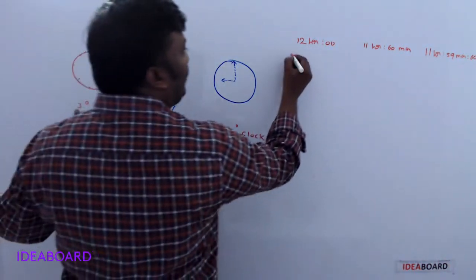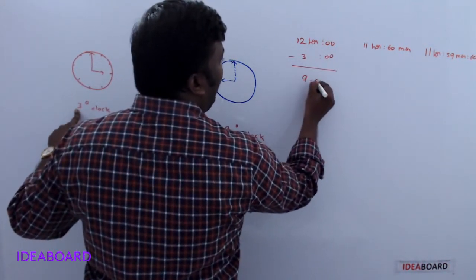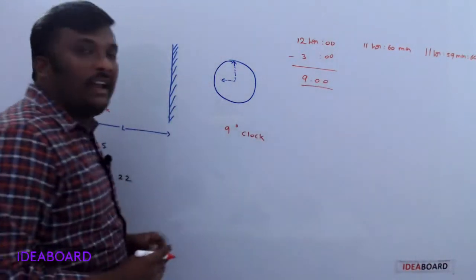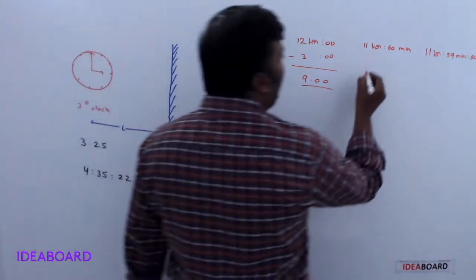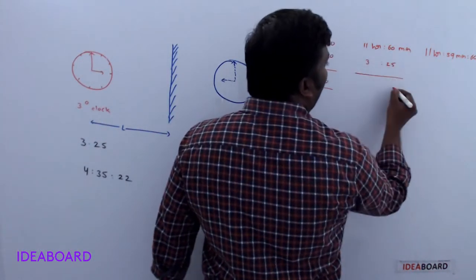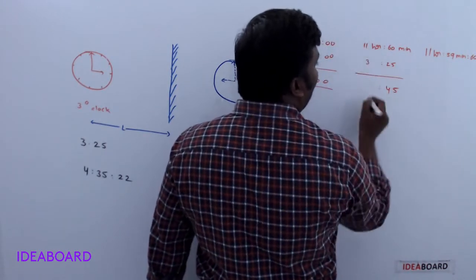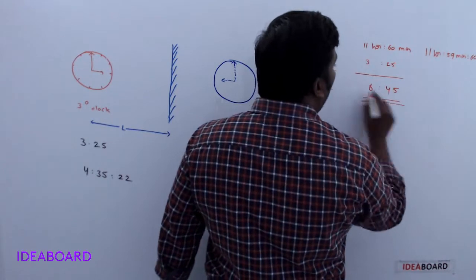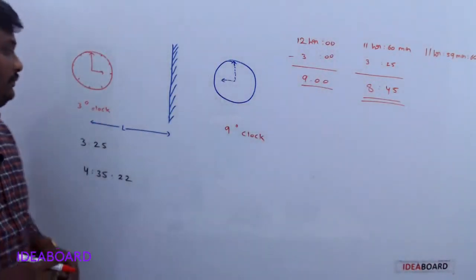First of all, 3 o'clock: subtract the 3 from 12, then the clock image shows a time of 9 o'clock. For the second time we take 3 hours 25 minutes. If you subtract from 11 hours 60 minutes, 60 minus 25 is 35, 11 minus 3 is 8, so the clock image shows the time of 8 hours 35 minutes.